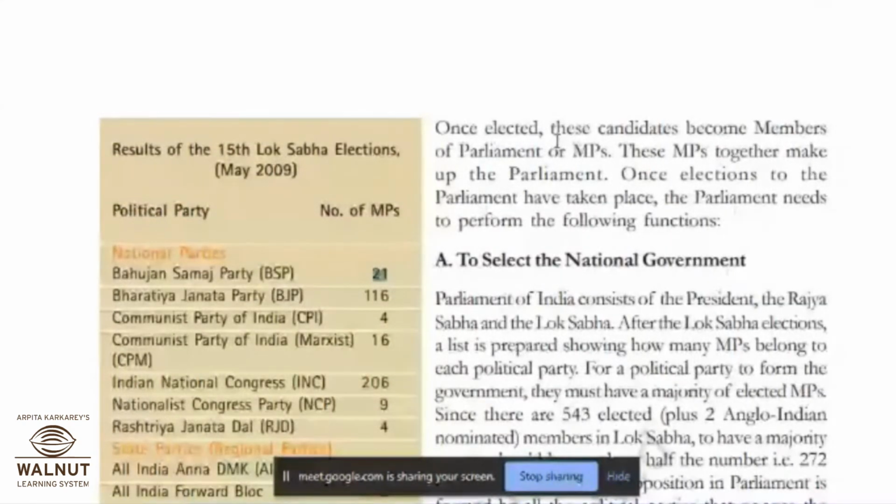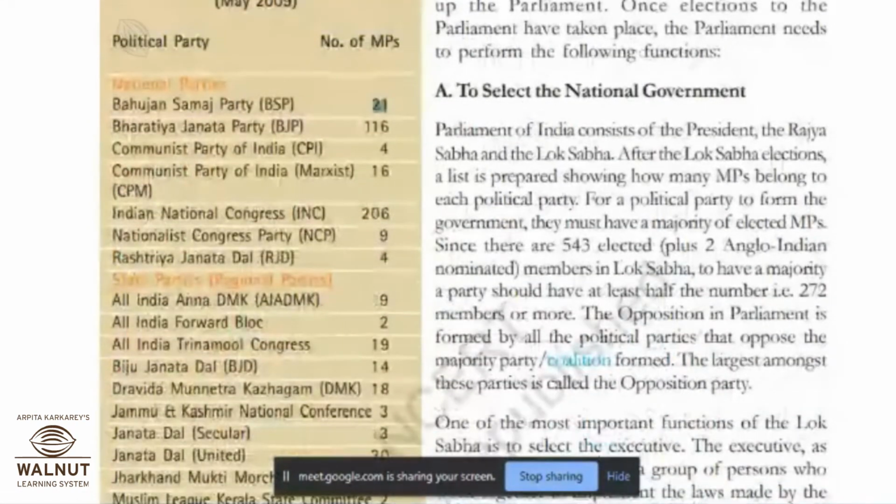So once elected, these candidates become members of parliament or MPs. These MPs together make up parliament. Once elections to the parliament have taken place, the parliament needs to perform the following functions. आता तुम्ही रिप्रेझेंटेटिव्ह निवडून दिले, ते पार्लमेंट मध्ये गेले, त्यांनी MP म्हणून आपलं पद स्वीकारलं. Once this, then what is their duty towards the nation, towards the people, or towards the people who made them representatives? That we are all going to learn.